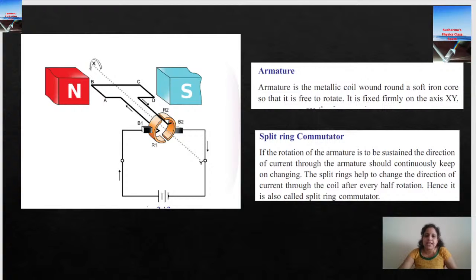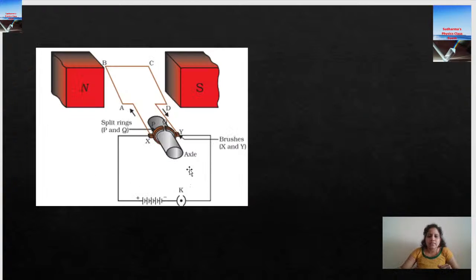The split ring is used as the commutator. The commutator's function is to reverse the direction of current. And the brushes act as the conducting path between the battery and the armature. These are the parts of the motor, and there will be an axle. Let me show you a textbook diagram here. You can see the axle. This axle is the one which rotates.